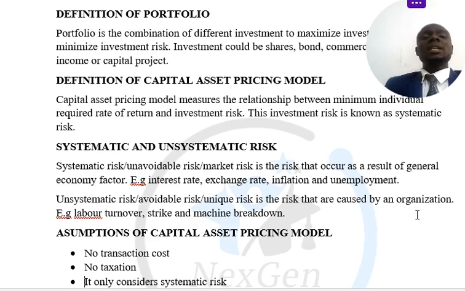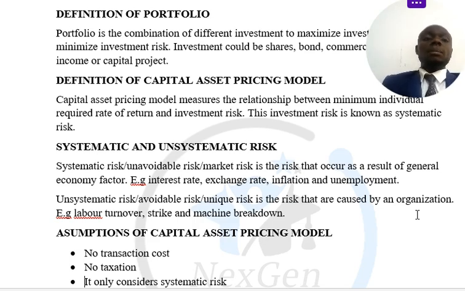Now, if there is a machine breakdown, it will definitely affect, right? If they are not producing, how will they generate revenue, right? What I'm expecting for my investment, how will I get it, right? Is it not when they make profit, when they sell, right? So these are unsystematic risks. It does not consider them, but we will get there.